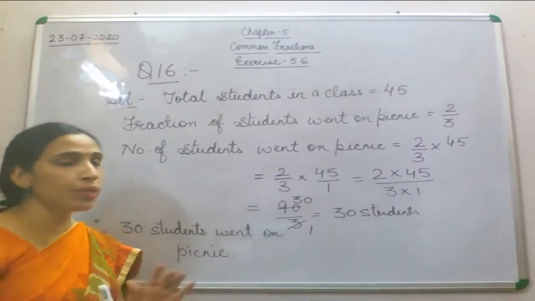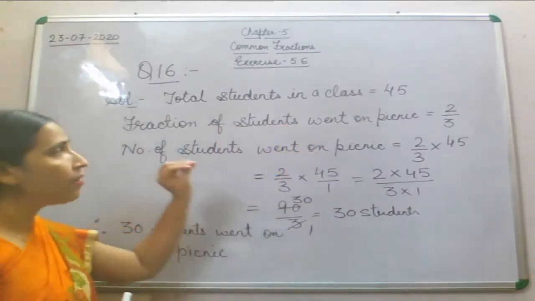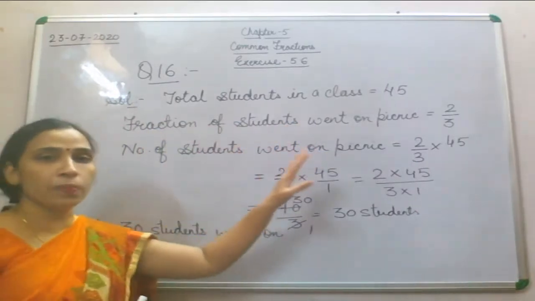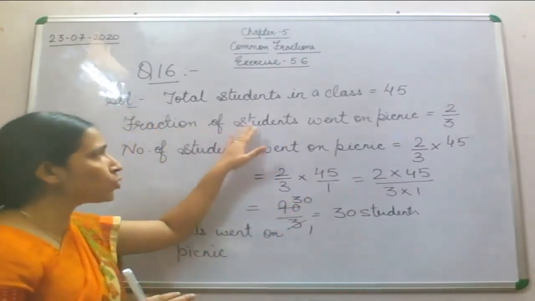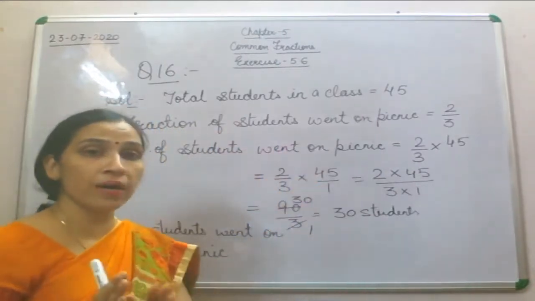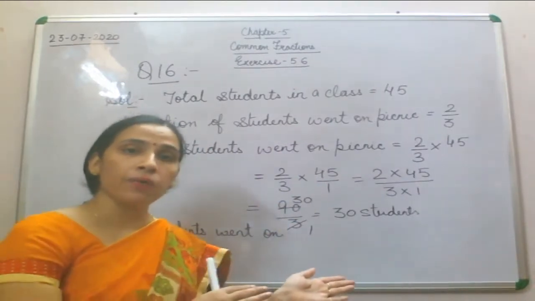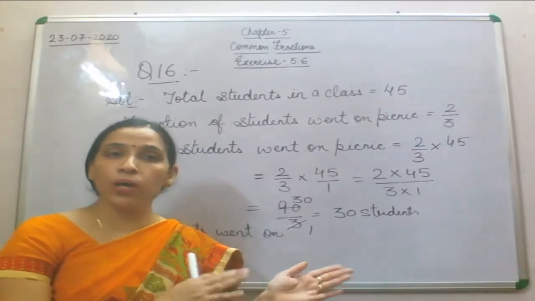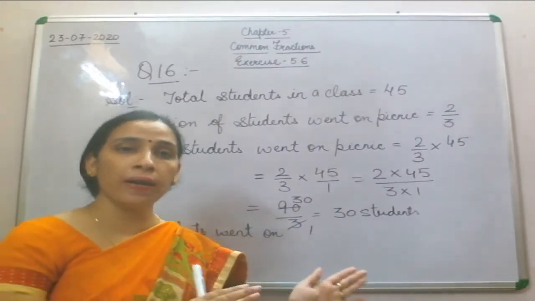So first, total students in a class, that is 45. Fraction of students who went on picnic, that is 2 by 3. You have been given the fraction of students who went on picnic. You have not been given the number of students who went on picnic.